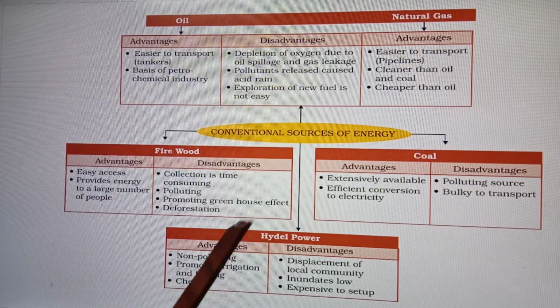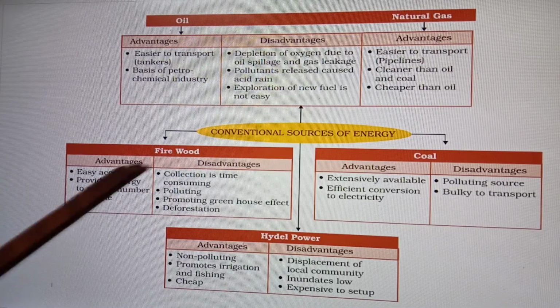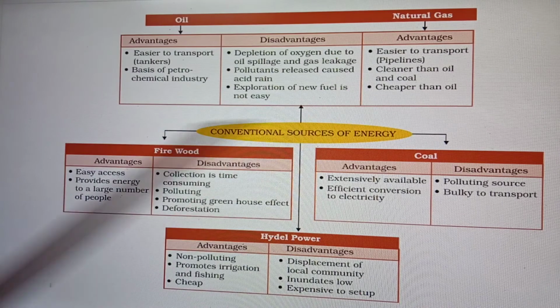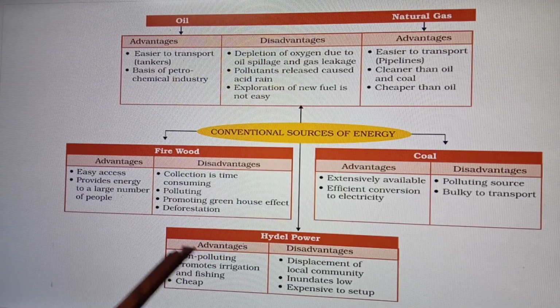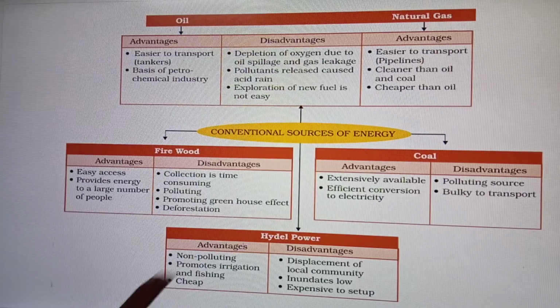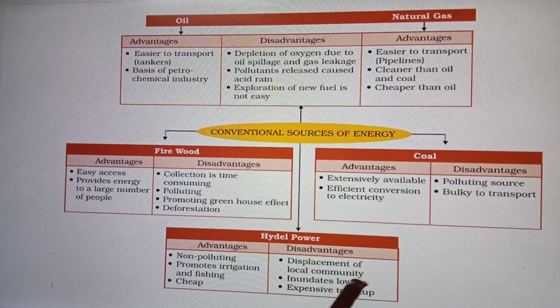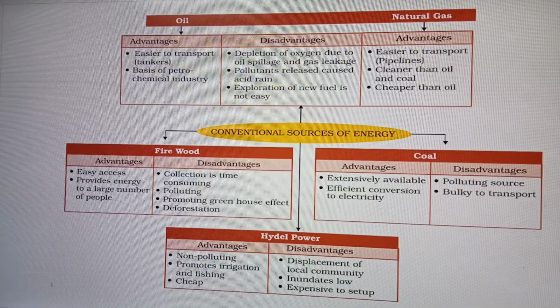Now come to hydropower. Hydropower is an eco-friendly source. Compared to these sources, all of these create environmental problems except hydropower. Advantages of hydropower: non-polluting, promotes irrigation and fishing, cheaper. Disadvantages: a large number of people were displaced, displacement of local communities, inundation of low areas leading to flooding in low-lying areas. The project is also very expensive to set up.